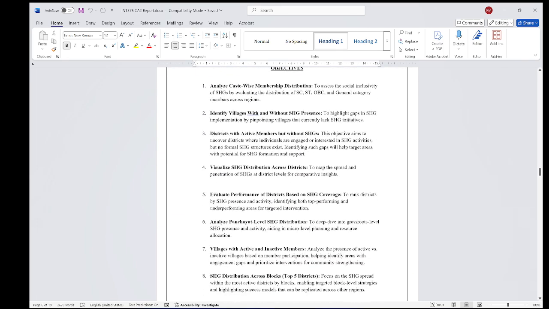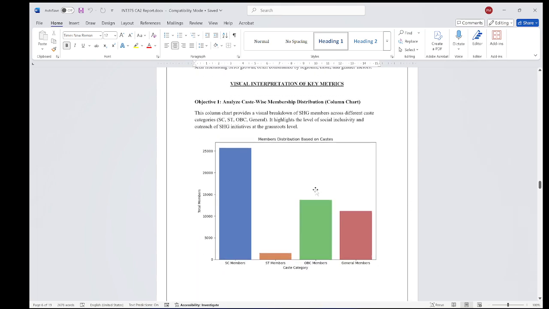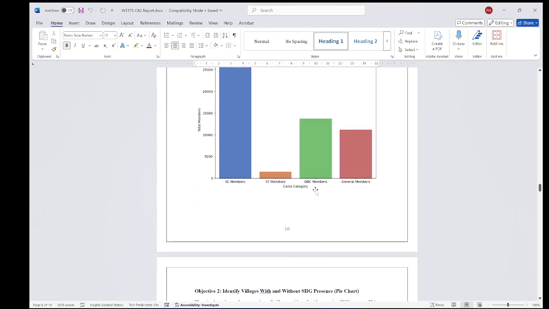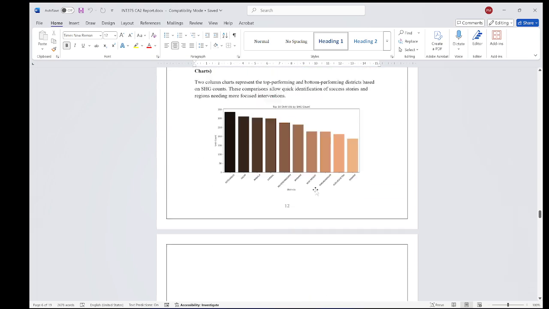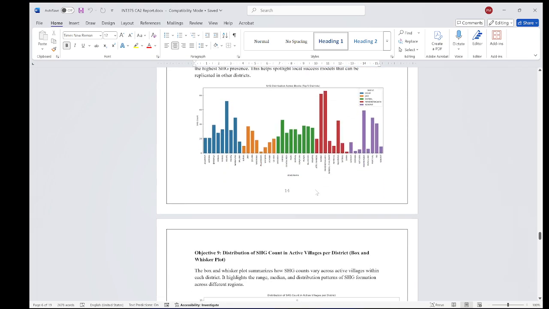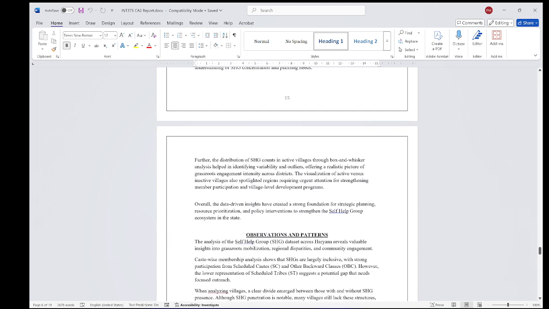These are the top nine objectives that I have already explained in my PPT. According to each objective, I have mentioned the graph that I have created. These are the data analytics and insights that I have extracted while performing the analysis.